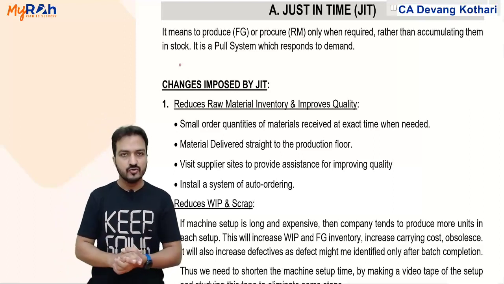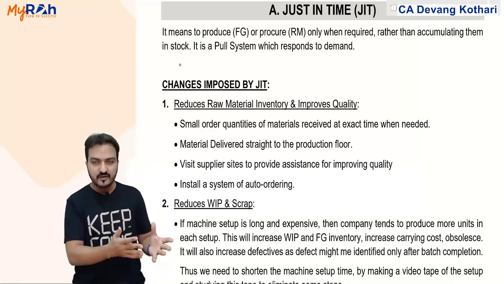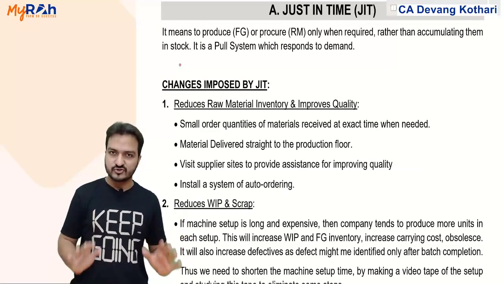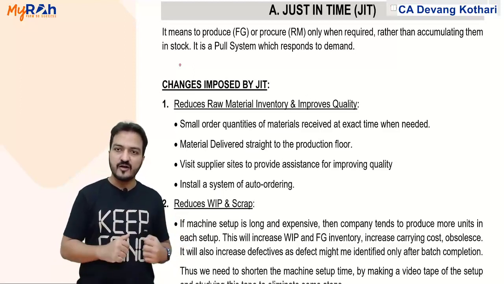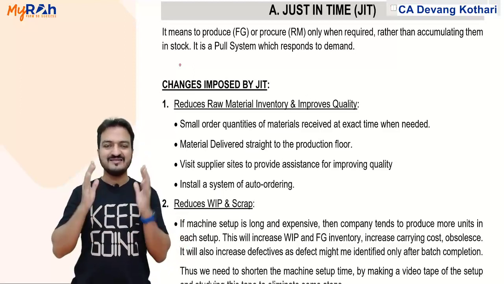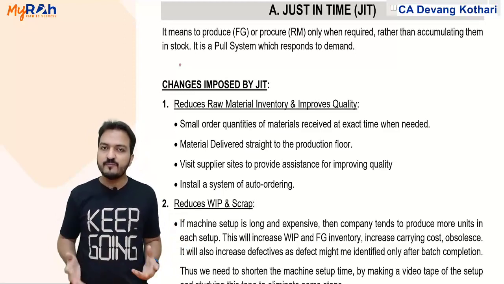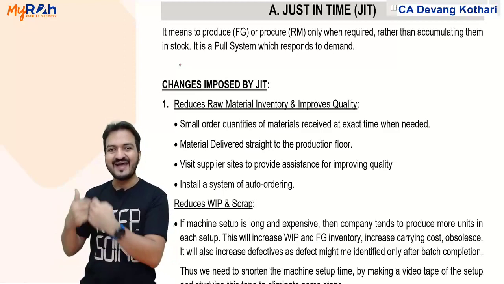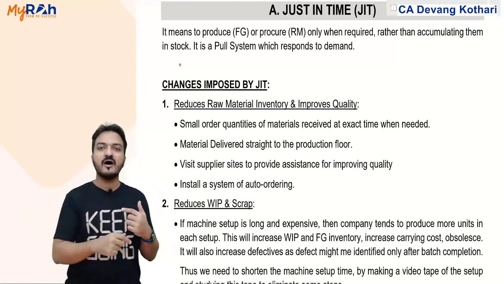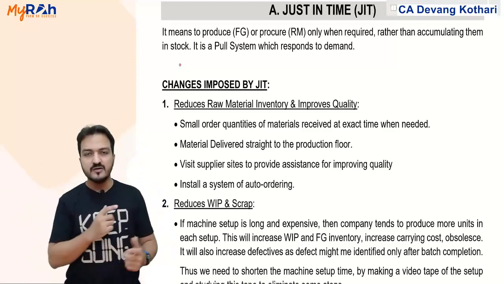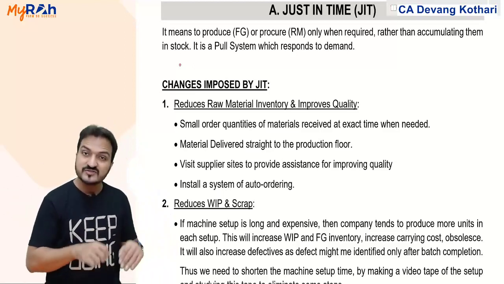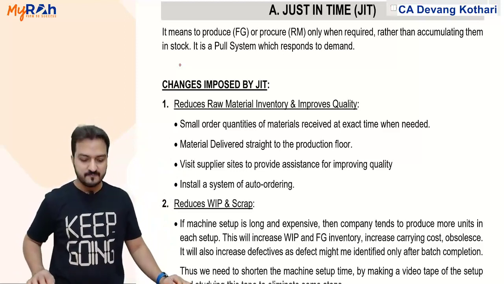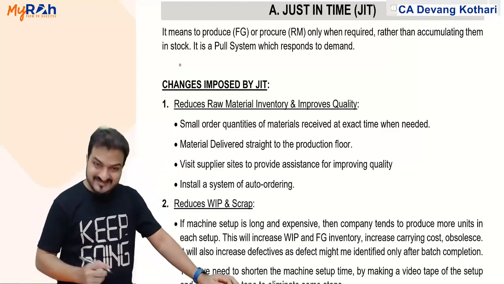Well, one change you can notice is that in case of non-JIT, I will order materials well in advance and keep it in my stock. I will produce finished goods well in advance and keep it in stock, and these finished goods which I have already produced, I will now push to the customer. I will try to push it and sell it to the customer. Hence, it was a push system, while JIT here is a pull system. I will produce the finished goods only after the customer demands. Okay, so we'll see some changes over here.